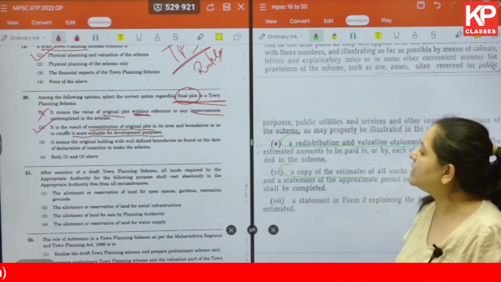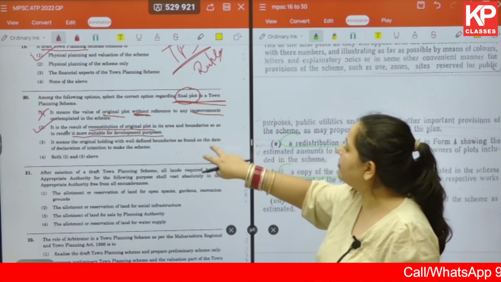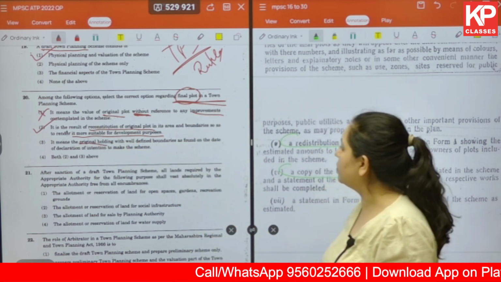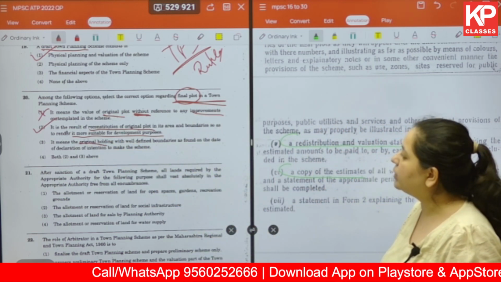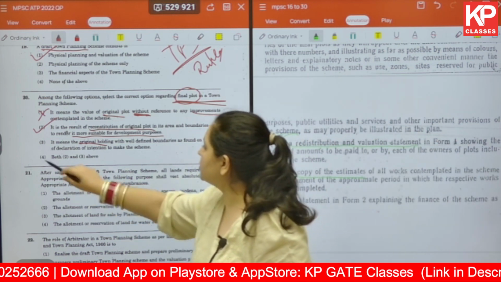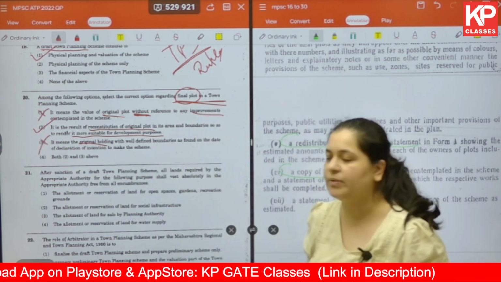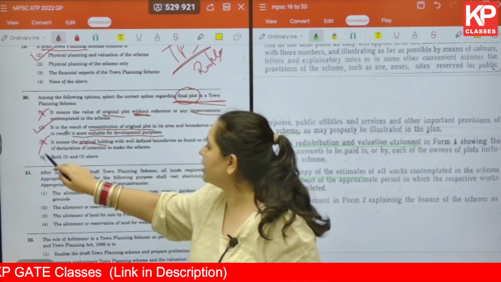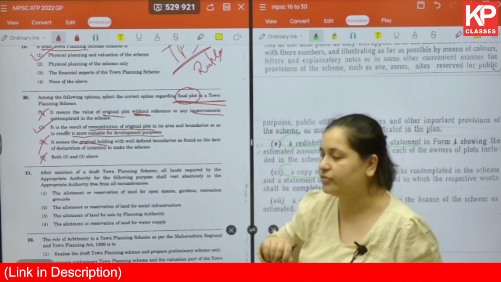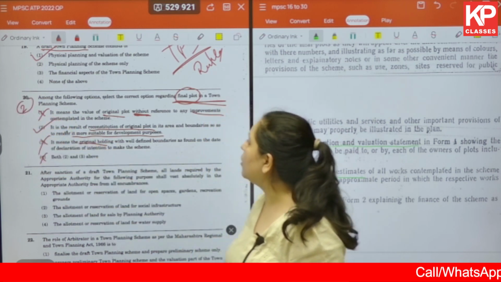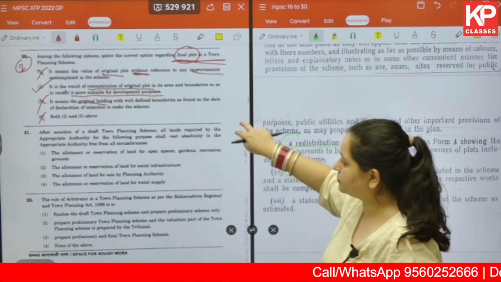The third one says it means the original holding with well-defined boundaries as found on the date of declaration of intention to make the scheme. So this is again wrong. No changes have been done on the original holdings. And for both 2 and 3, this is wrong as 3 is not one of the correct options. So the correct answer for us is option number 2.